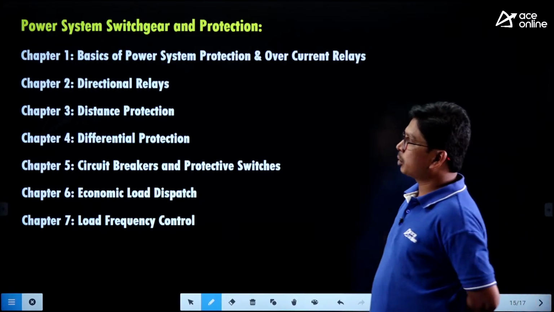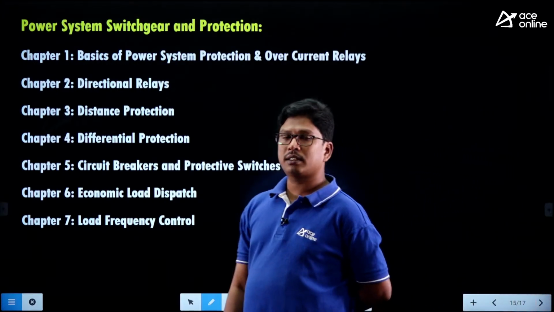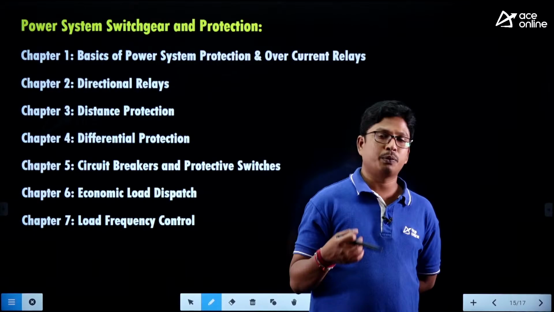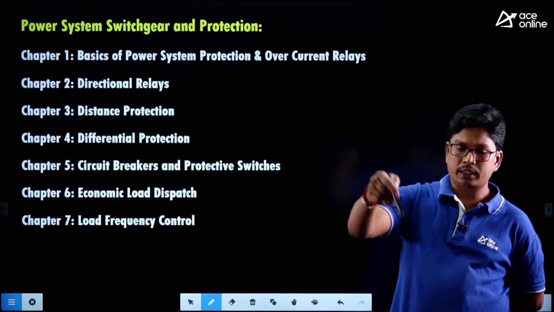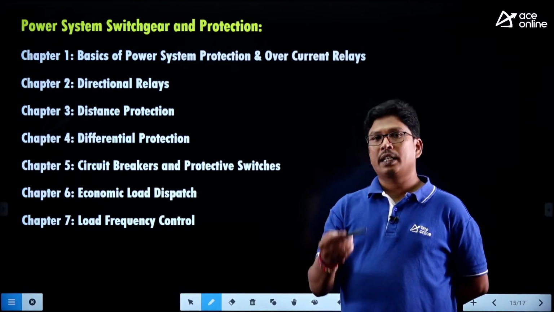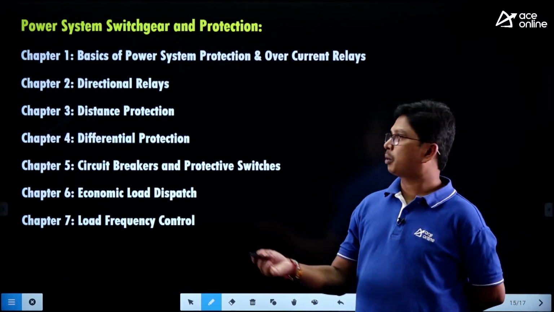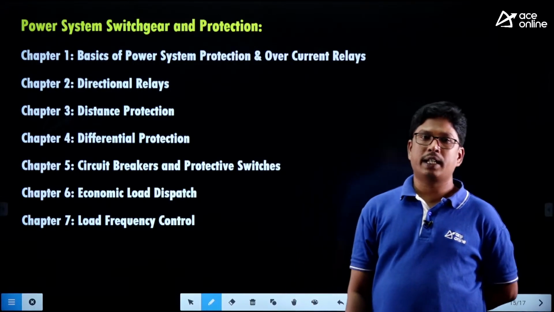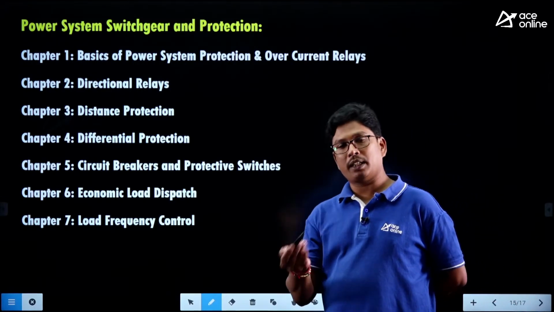Next, chapter 2, the directional relays and directional overcurrent relays we are going to study there. What are the locations of directional overcurrent relays is the most important question they are asking. In GATE 2023 also we got one question based on the location of directional overcurrent relays and the applications of that.